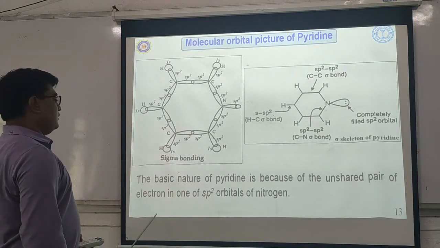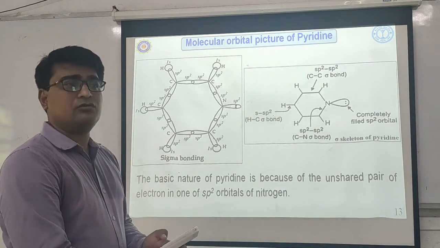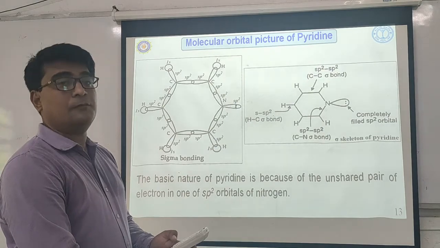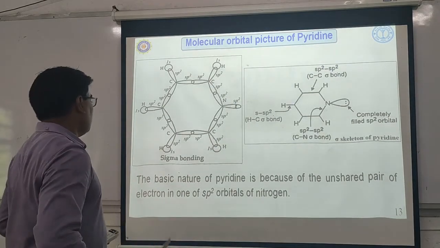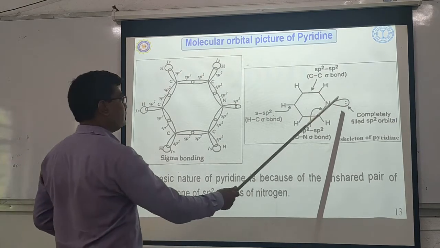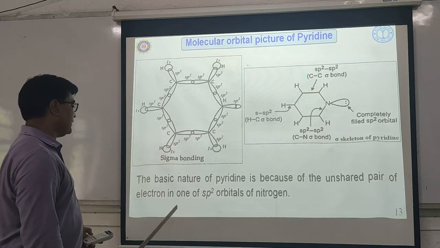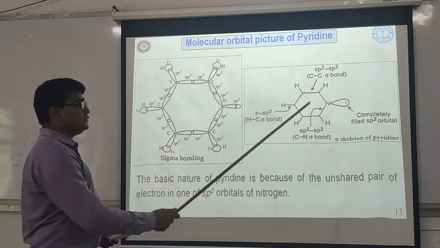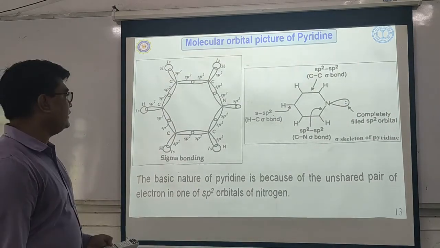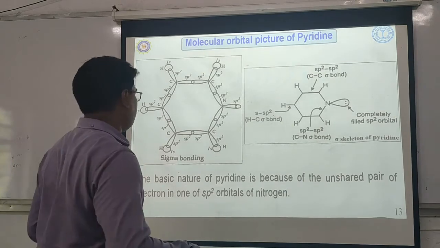Now you know pyridine is basic in nature. Pyridine is a base. Now what does base mean? It has a lone pair of electrons. So the basic nature of pyridine can be explained on the basis of this lone pair. This nitrogen has an unshared pair of electrons in an sp2 hybrid orbital, so that's why pyridine is basic in nature. So this is all about the sigma skeleton of pyridine.